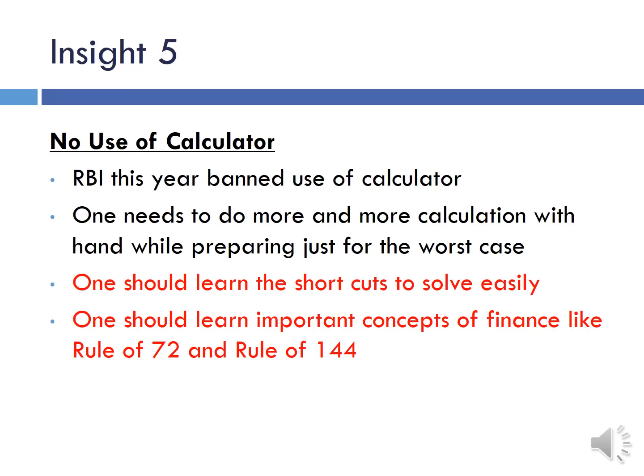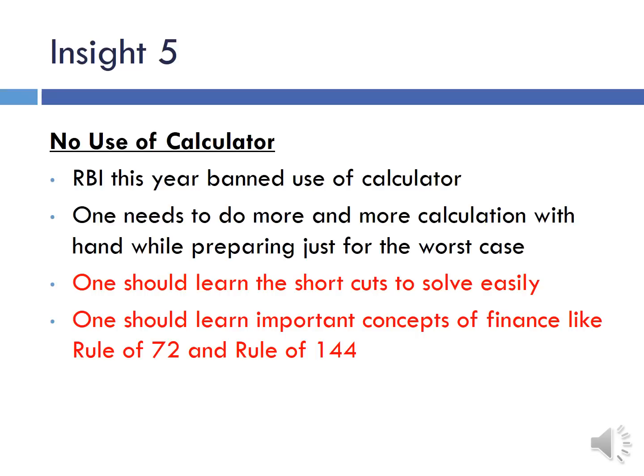Insight 5. This year the use of calculator was not allowed, which means that you need to practice more and more with your hands. You need to do calculations by hand rather than using the calculator, just to prepare for the worst case. Though the calculator was not allowed this year, the questions also did not require lengthy or complex calculations, but they asked you to use the rule of 72.